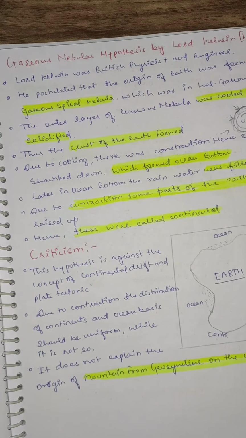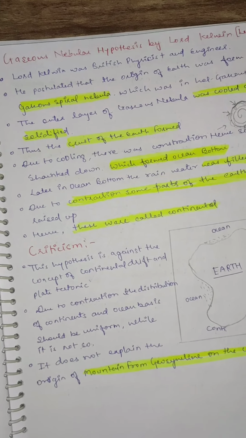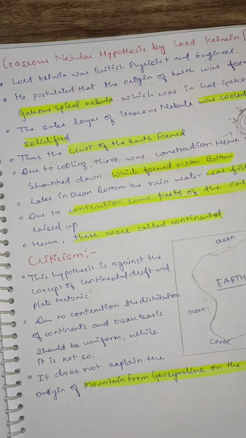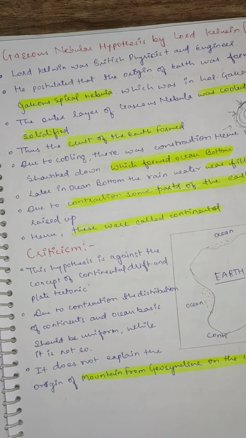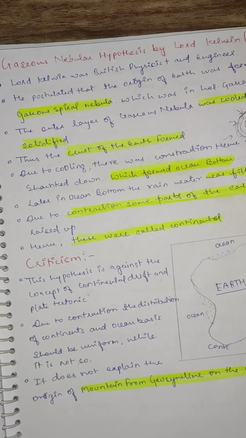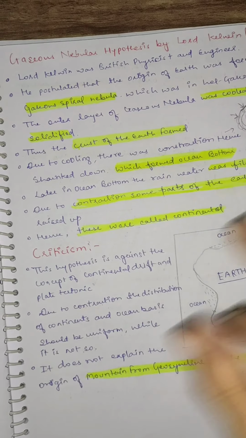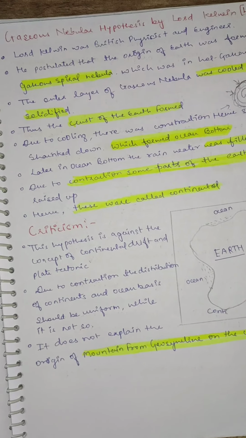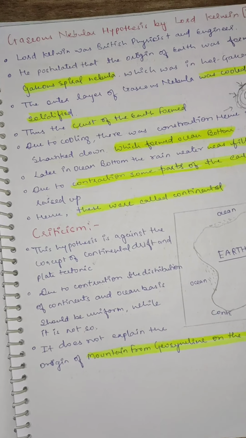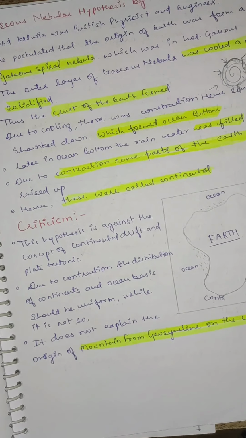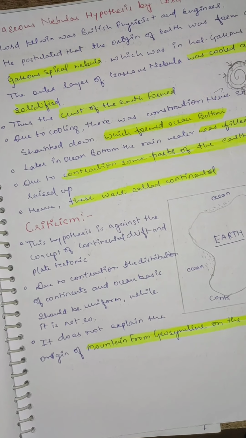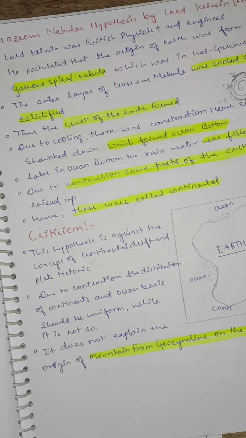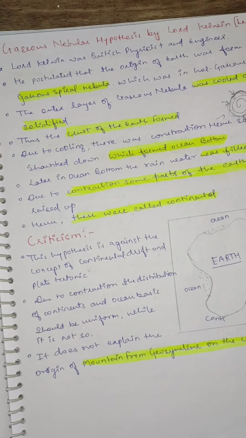Due to contraction some parts of the earth were raised up. If some part is rising, then definitely some part will be going down, because of the contraction due to the cooling of the outer surface of the earth. Hence it was called the continent. So this is very simple. We just need to remember that Kelvin gave the hypothesis in which he said that a spiral gaseous nebula was previously present in space.